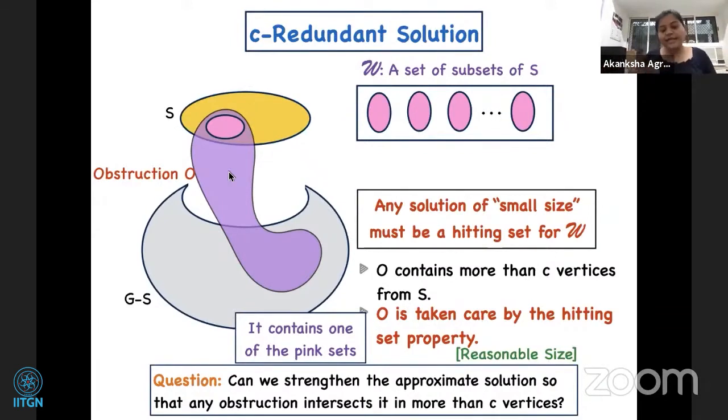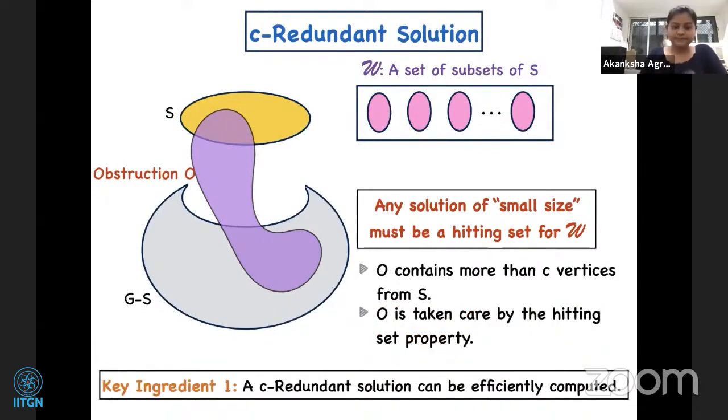When we are designing our reduction rules, we can in a sense ignore small obstructions which are already taken care of by the hitting set property, and focus only on those obstructions which are not, in which case this obstruction contains more than C vertices from S. And this is something that we would like to exploit.